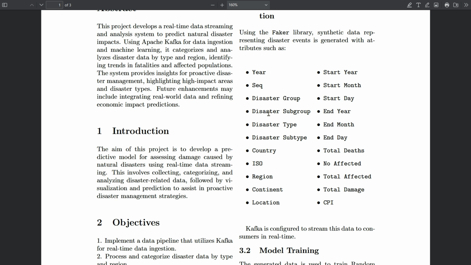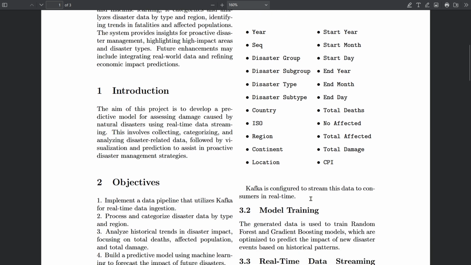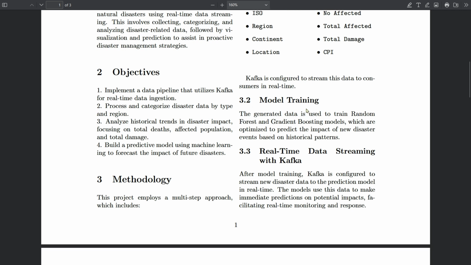For the flood subtype, we get options like flash flood and river flood. These types of disasters can happen. Then there is the information of the country, ISO code of the country, region, locations and the period in which it happened, the number of affected people, total damages, and the CPI. It is done using Kafka, which is used to integrate it.